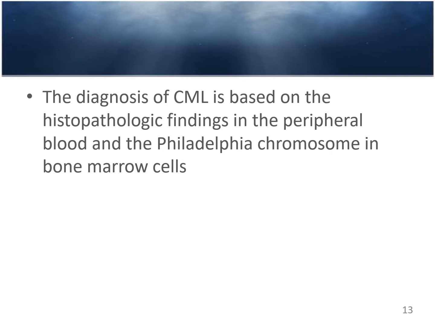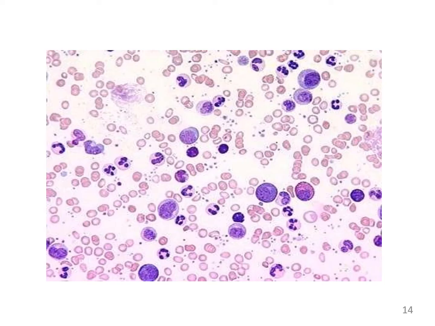So the diagnosis of CML is based on the histopathological findings in the peripheral blood and the Philadelphia chromosome in the bone marrow cells. So if the Philadelphia chromosome in bone marrow cells is positive and there are specific histopathological findings in peripheral blood, then the diagnosis of CML can be made. So you can see multiple cells having immature granulocytes with some blast cells. This is the chronic phase of chronic myeloid leukemia.